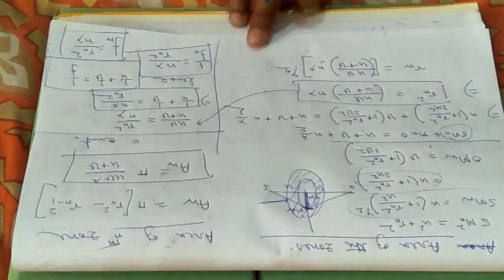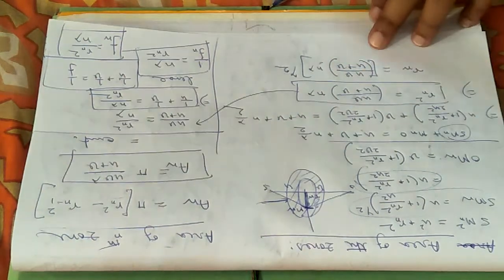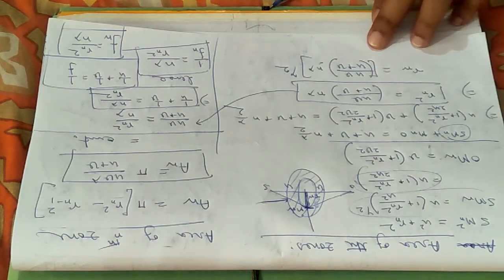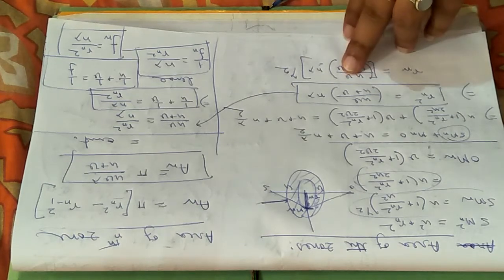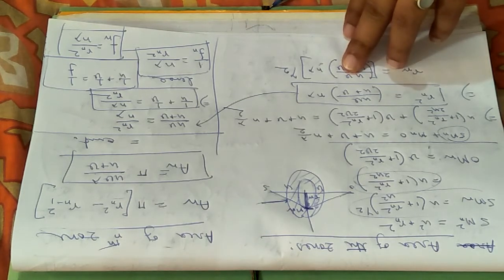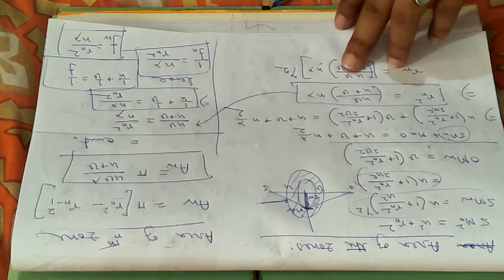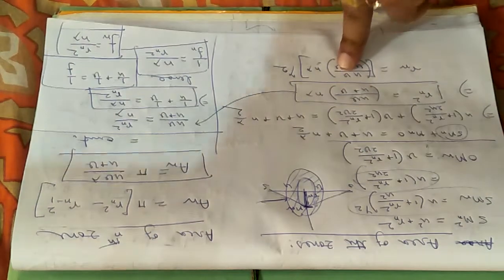So a small problem or multiple choice problem can be asked from this formula. Then calculate the area of the zone plate and see that the areas of the zones are equal, and you have to compare the equation of the focal length for a convex lens and zone plates and draw a relationship between them.